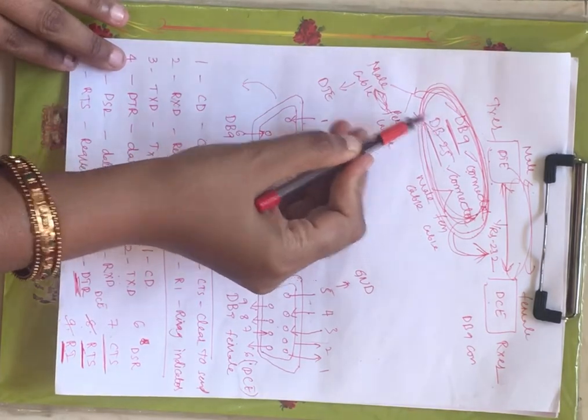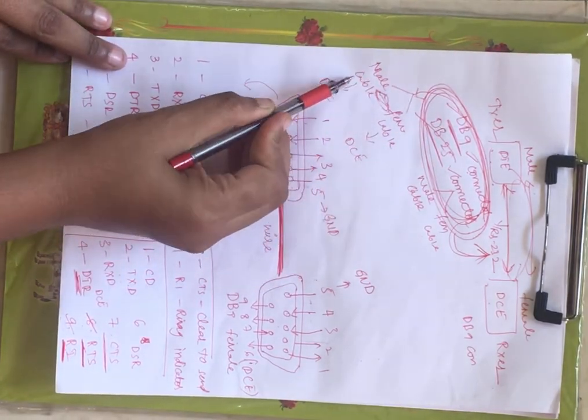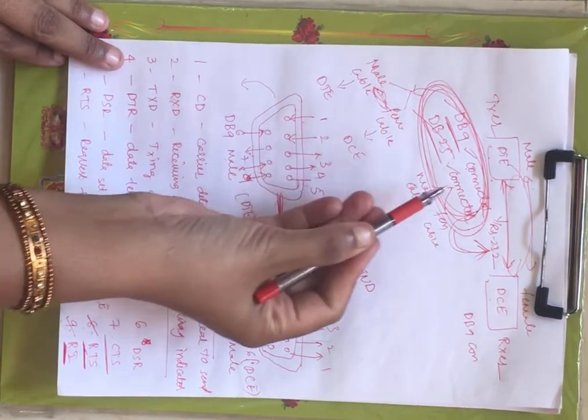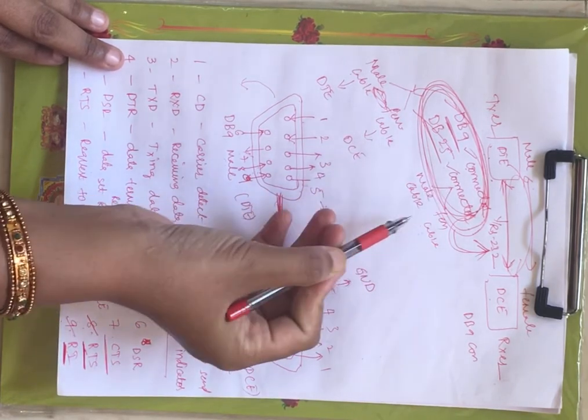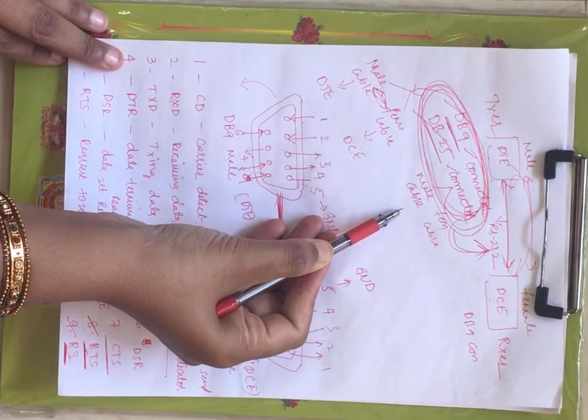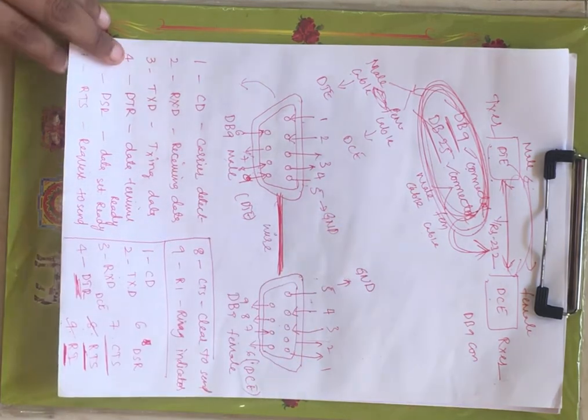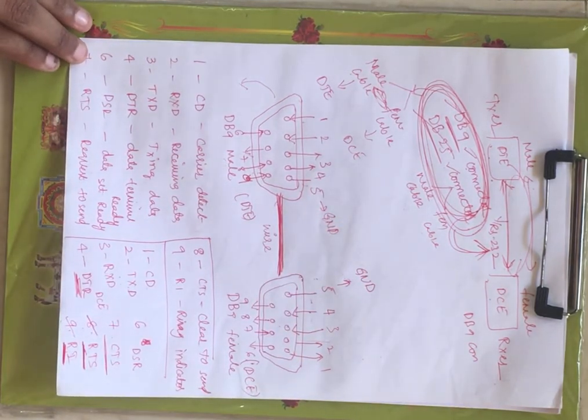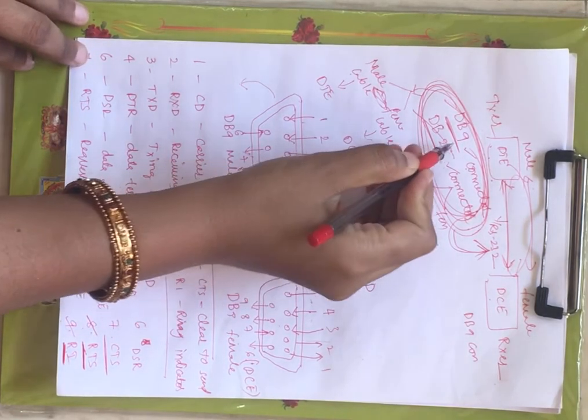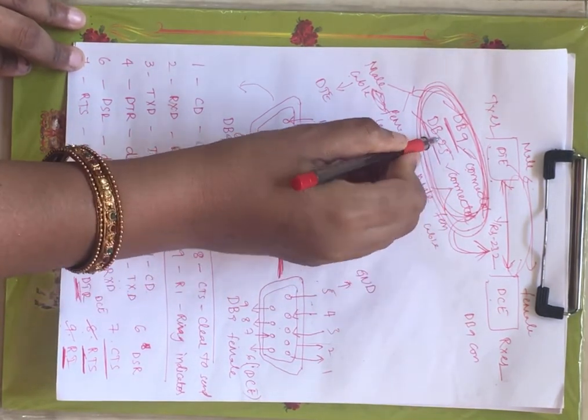Now DB9 connectors are available in two forms, one is the male version and another one is the female version. Similarly, DB25 connectors are available in male and female versions, right? Now we will see the basic one, that is the DB9 connector. Since it has 9 pins, we call it a DB9 connector.